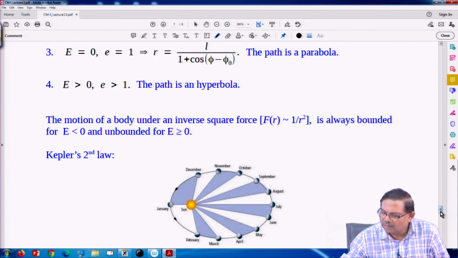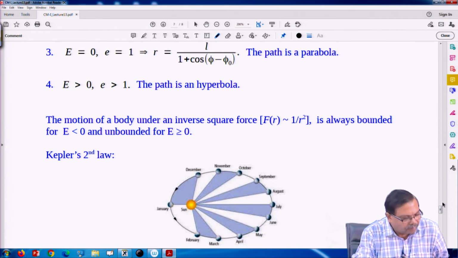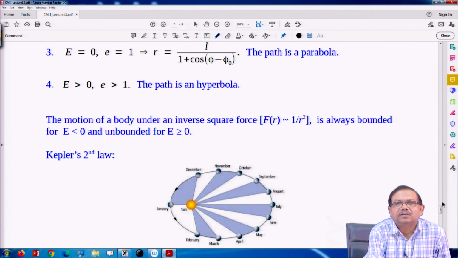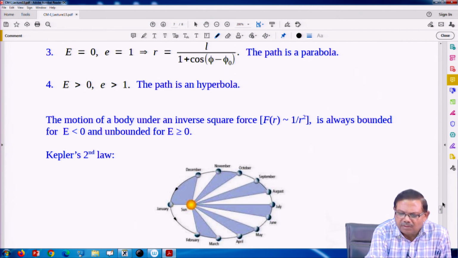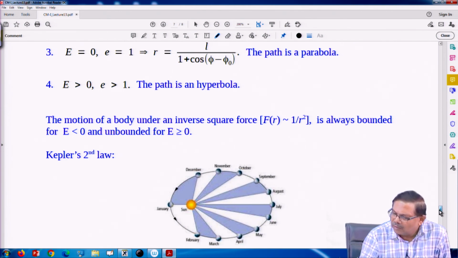Kepler's laws are there. The first law talks about the planet revolving around the sun. There is some closed orbit. So, what is the requirement? The total energy of the body should be negative, and it should be greater than the minimum of this potential. So, there would be a bounded motion, and Kepler's second law we have already seen.